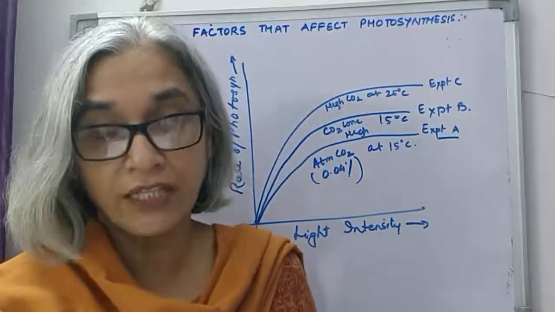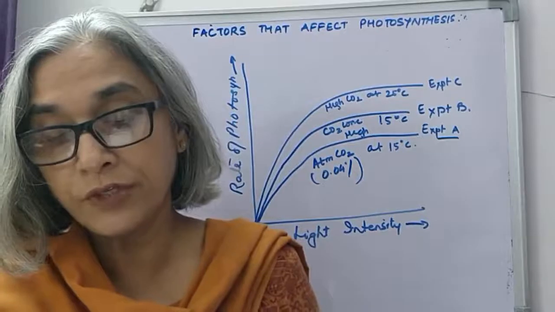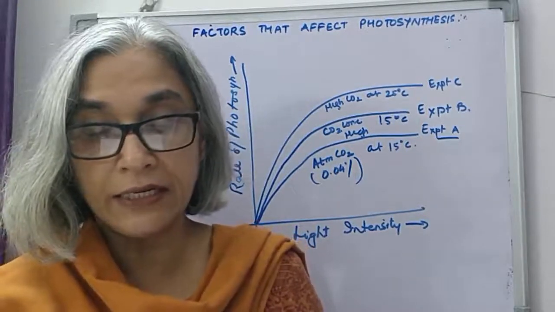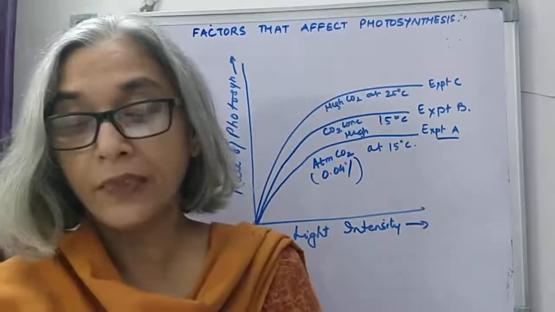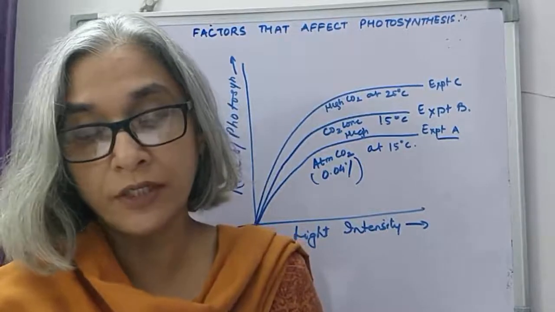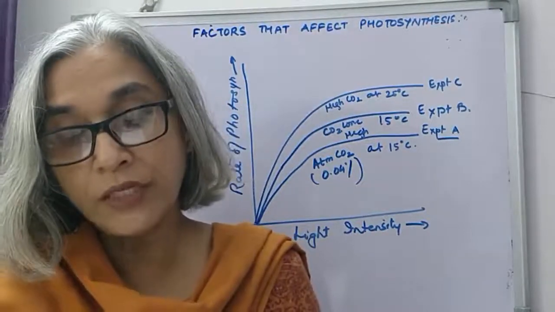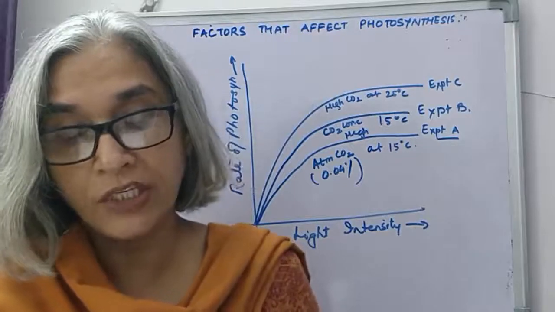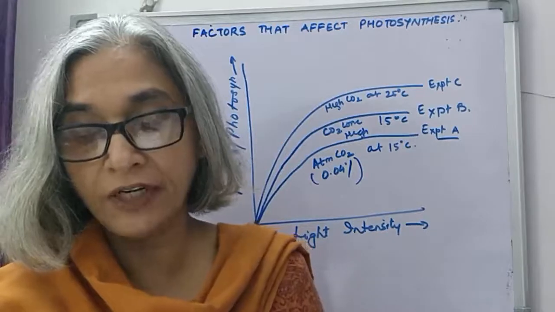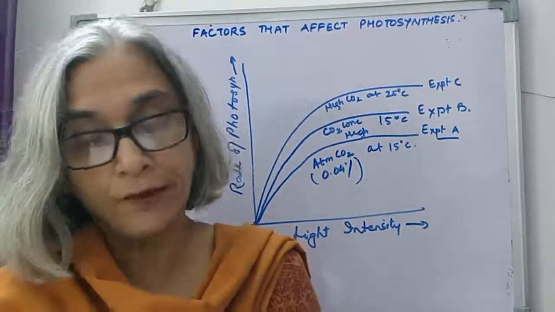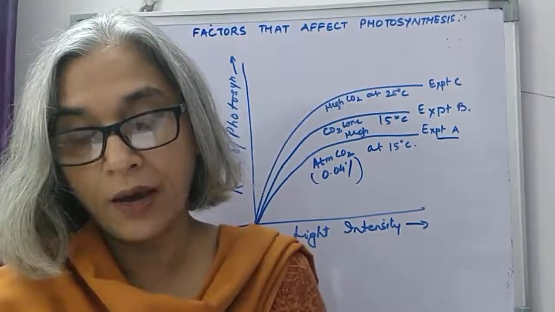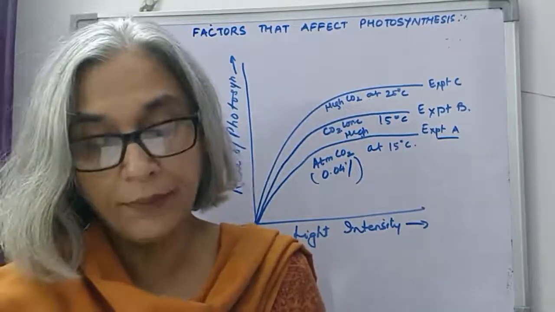Then coming to intensity of light, there is no photosynthesis in the absence of light. As the light intensity increases, photosynthesis increases proportionately until the saturation point is reached. Saturation point is that point beyond which an increase in light intensity does not cause any further increase in the rate of photosynthesis. After the saturation point, some factors like carbon dioxide may become limiting.